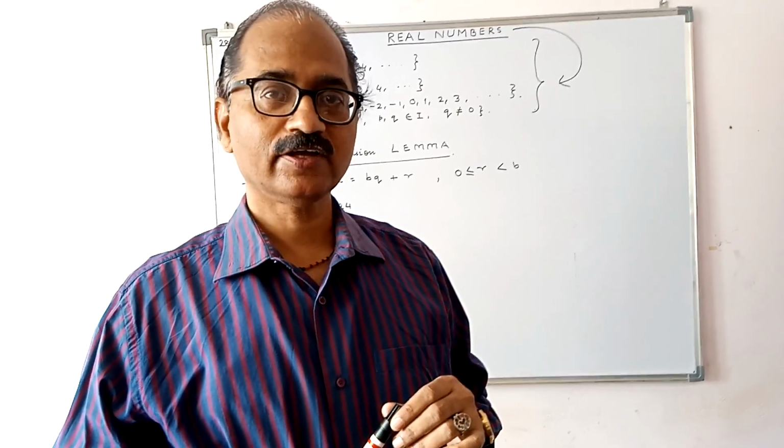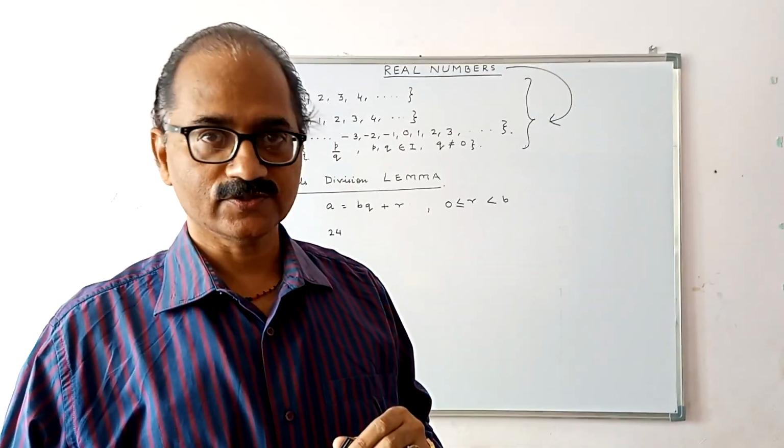Today we are going to start with the topic real numbers.